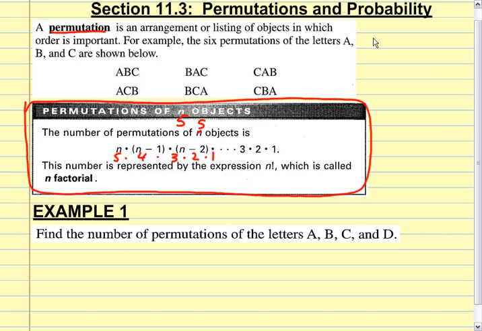If I had 5 people in a race, not 10, but 5, how many different ways could they come in? I mean, how many different ways can I arrange those 5 people from top to bottom? Well, 5 times 4 times 3 times 2 times 1. Can anyone tell me what that is? 120. If I had 5 people running a race, they could come in 120 different orders. Everybody understand that?